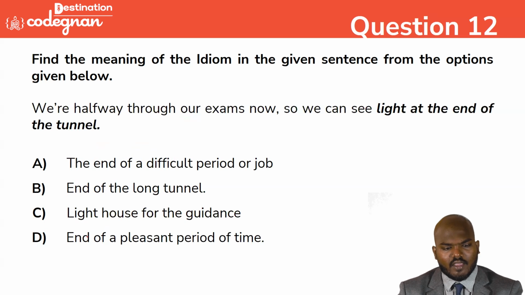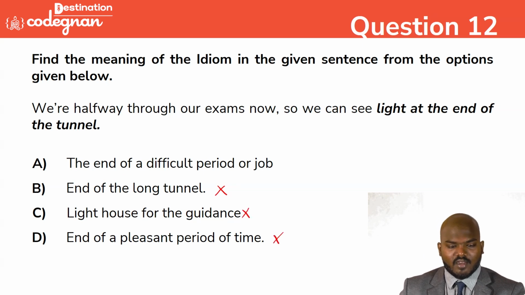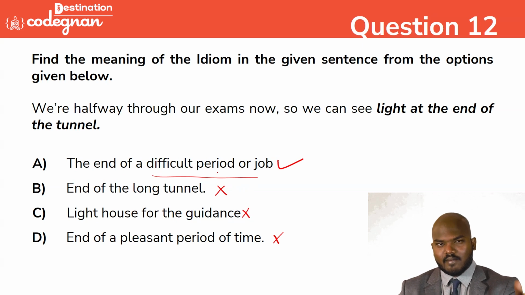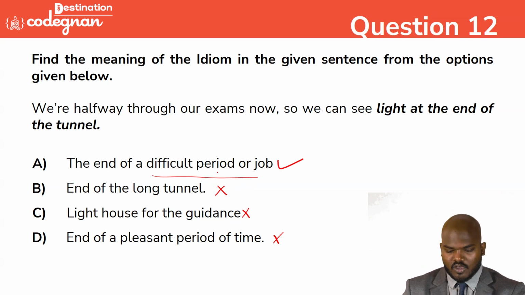We are halfway through our exams now, so we can see light at the end of the tunnel. End of the tunnel means the end of a long tunnel. Direct keyword, not correct. Lighthouse for guidance, not correct. End of a pleasant period of time, not correct. End of a difficult period, that is correct. We can see the light at the end of the tunnel, at the end of the job or the difficult period. So I can see some light. That's what we are mentioning here. Obviously option A is the correct answer. We can mark it here.